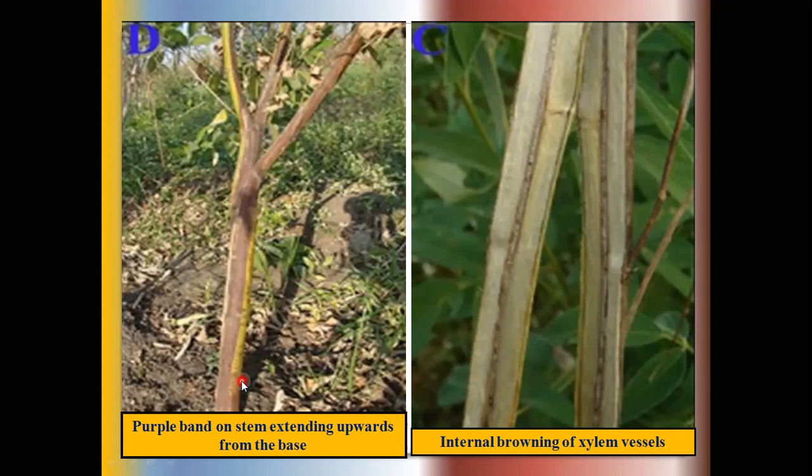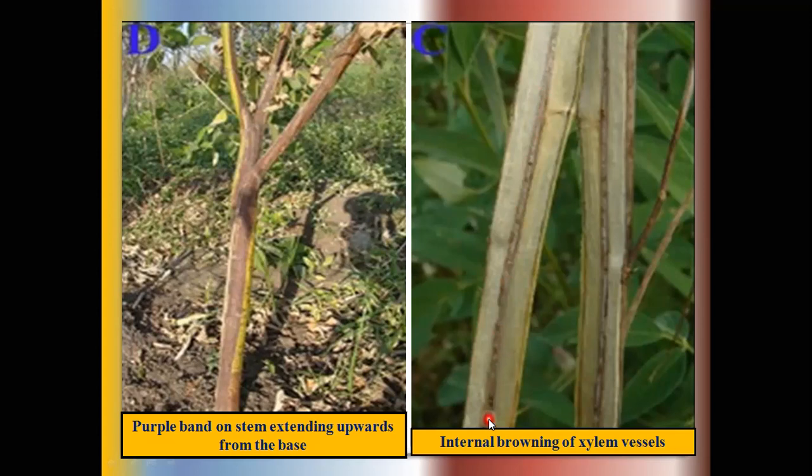So take such completely wilted plants uprooted from this field, and take the cross section of the main stem as well as side branches. So you see the xylem and phloem cells. These xylem and phloem cells are totally brown in color or maybe black. This symptom is generally produced by the Fusarium pathogens.